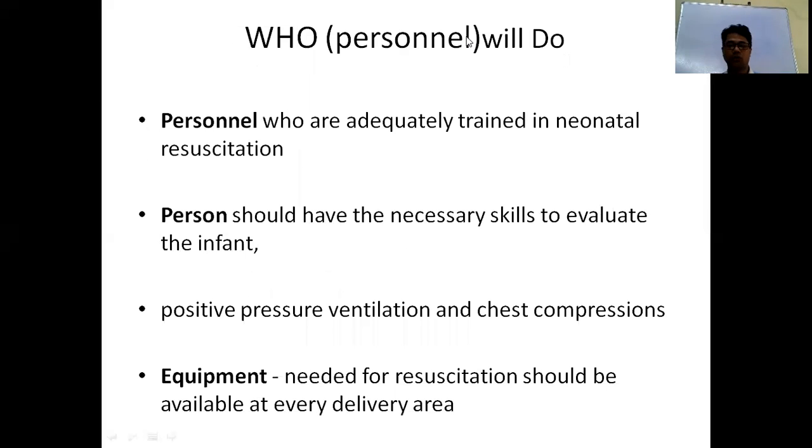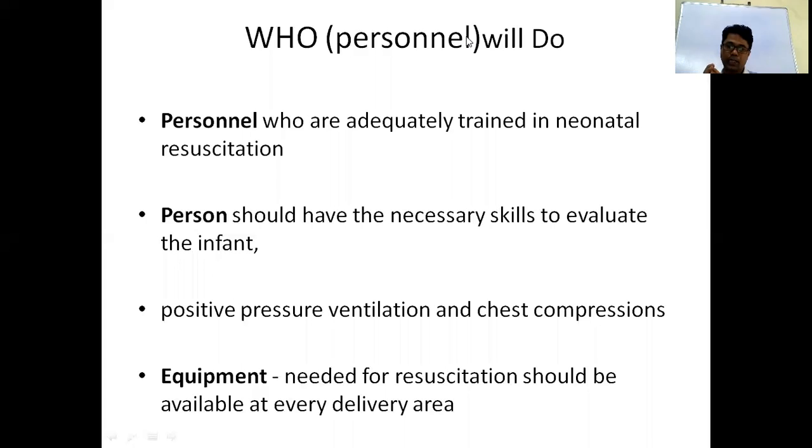Now, who will do the resuscitation? To resuscitate a baby, the person should be well skilled, and should know how to give positive pressure ventilation, how to give oxygenation, and how to maintain the thermal temperature of the baby. So the person should be skilled, or there should be a neonatologist in the delivery room.